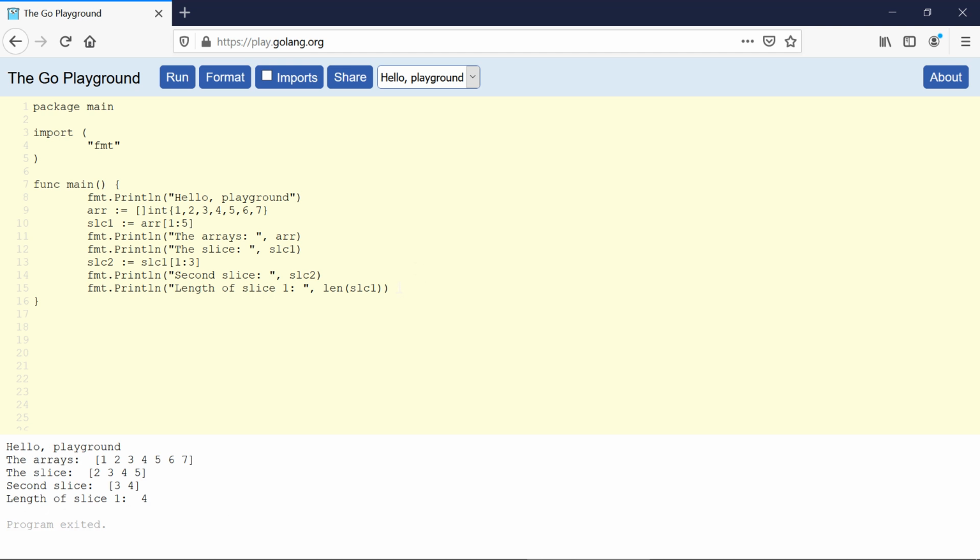And if I want to have the capacity of the first slice, I have this cap function in which I will give the name of the slice. If I run this code now, you can see the capacity of the first slice is 7.